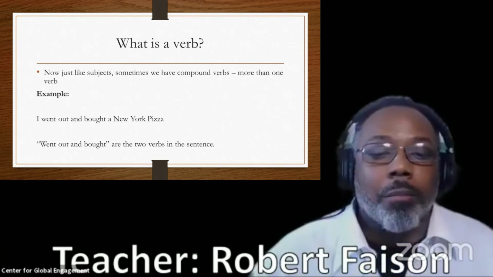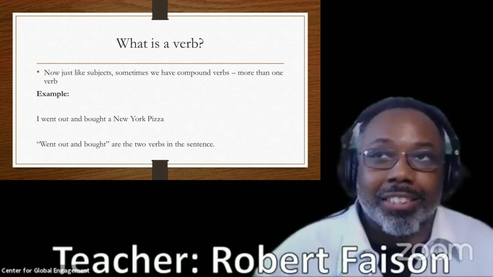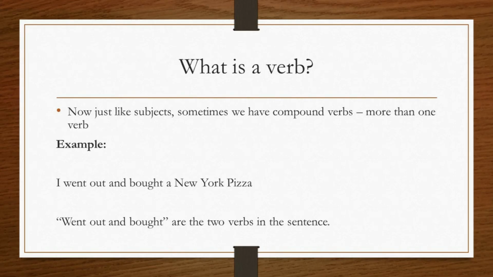Let's look at another sentence because this is a nice sentence breakdown. Just like subjects, sometimes we have compound verbs. This is when they have more than one verb. The first sentence just talked about collapsed and isn't.